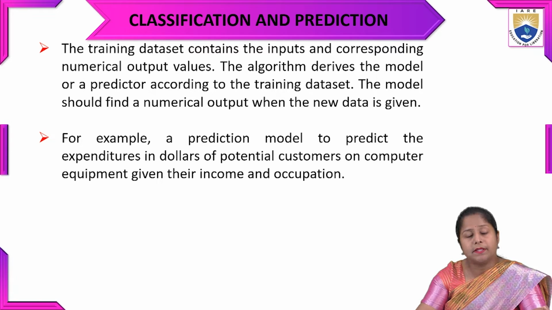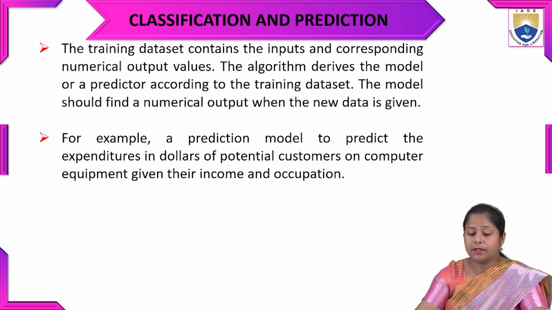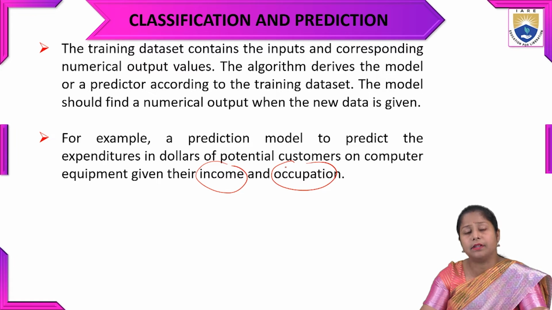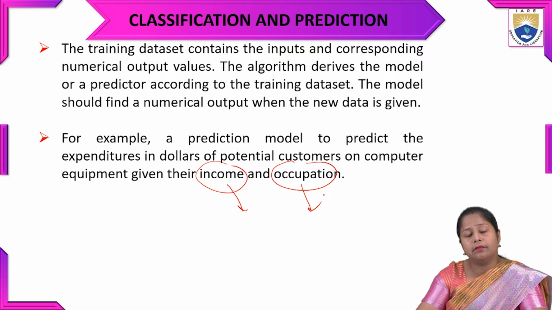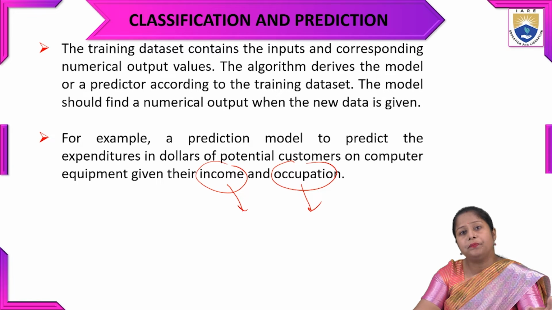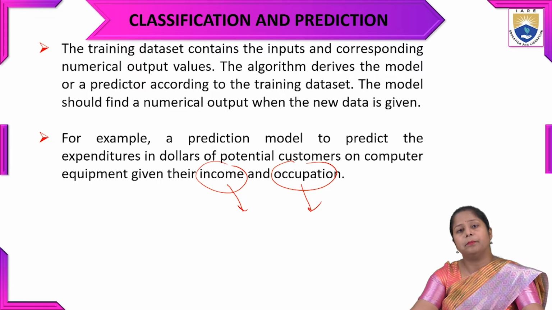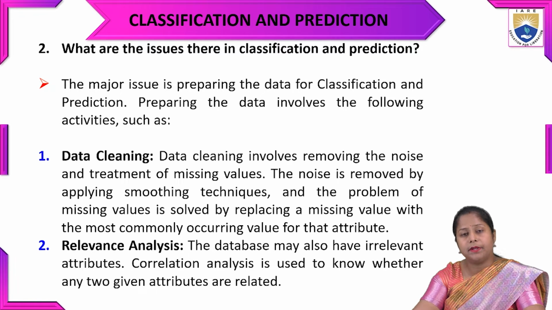On the basis of income and occupation, if we have the data related to that, the historical data, the training data we are having, on the basis of income and occupation, these are the two class levels. On the basis of that, we are going to tell about the expenditure in dollars. So that is prediction. Next question is, what are the issues in classification and prediction?